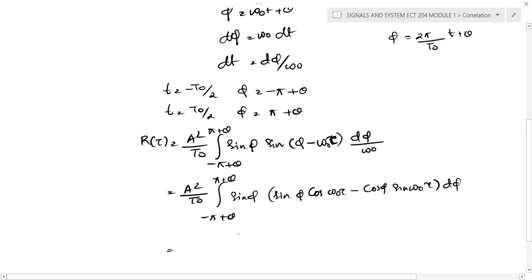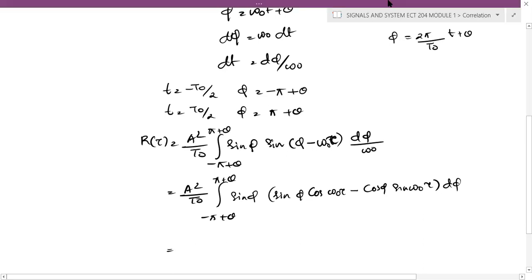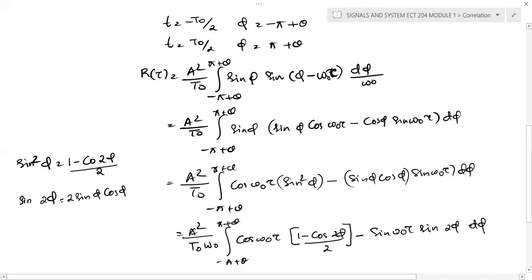And you can again change this, multiply this sine phi, you'll get sine square phi, and the next term becomes sine phi cos phi.